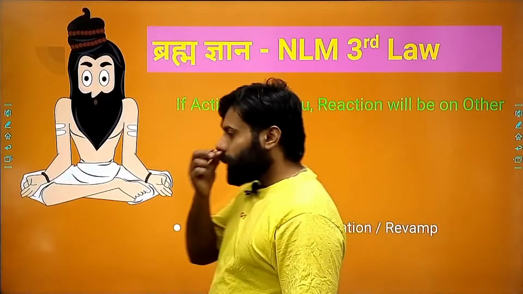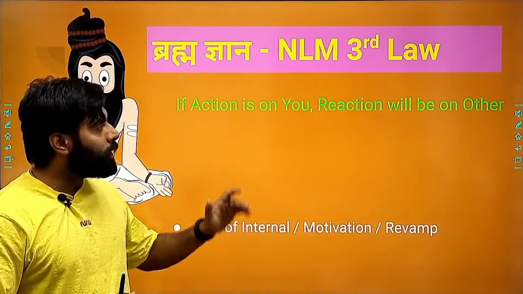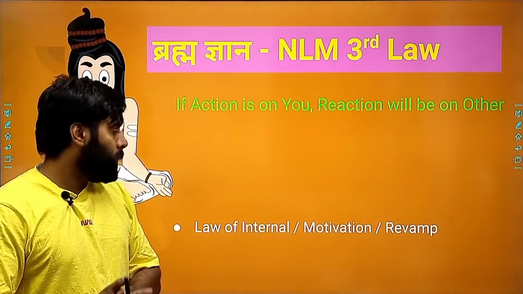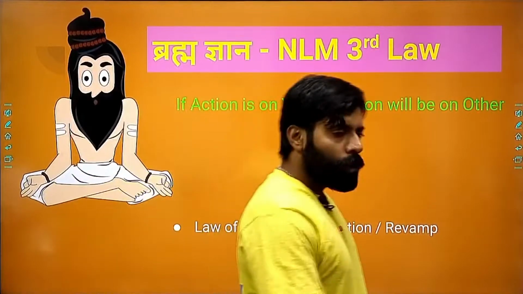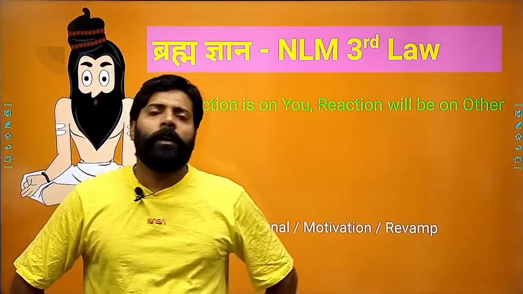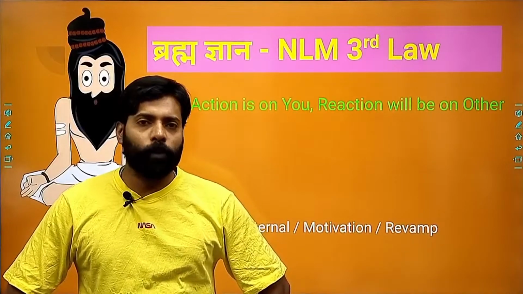And this is the essence of Newton's third law of motion: if action is on you, the reaction will be on the other object. Many a time students get confused about action and reaction.